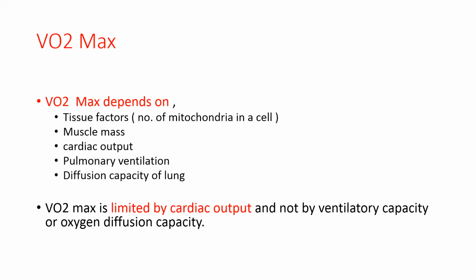It depends on the trained person and the untrained person. So cardiac output is different in each person, and the maximum cardiac output that can be achieved is limited. So VO2 maximum is limited mainly by the cardiac output and not by the respiratory factors.